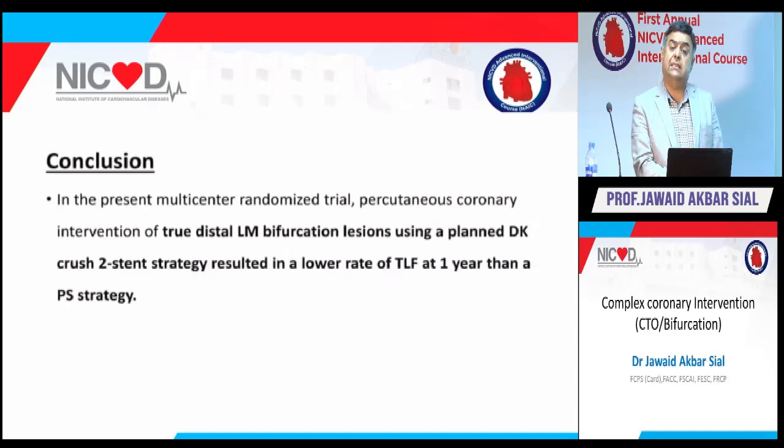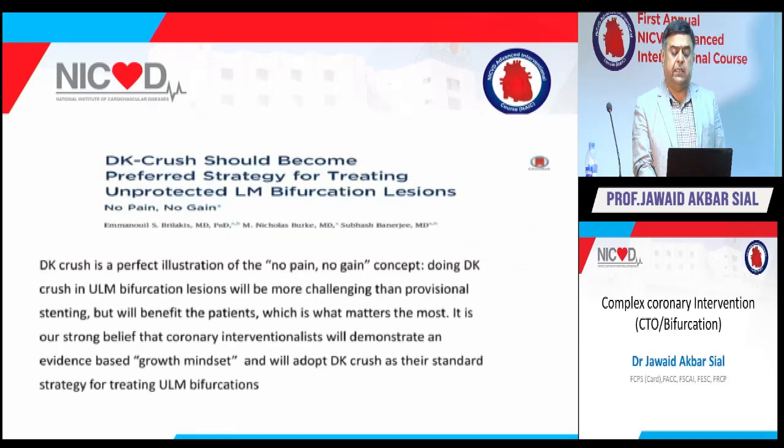What this study concluded is that in this multicenter randomized trial, percutaneous coronary intervention of true distal left main bifurcation lesions using a planned DK crush two-stent strategy resulted in a lower rate of target lesion failure at 1 year than provisional stenting. This is the only area where a two-stent strategy is better than provisional stenting. And DK crush is the preferred illustration of no pain, no gain.